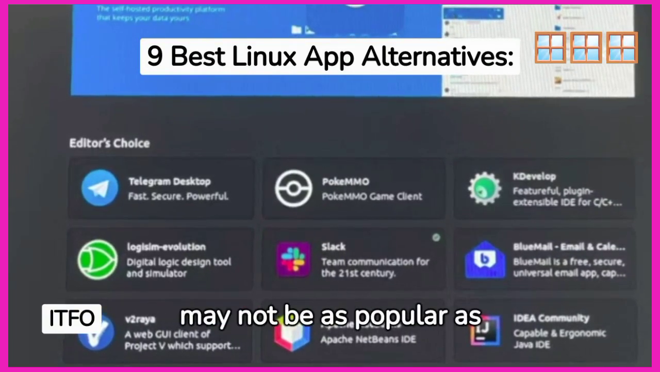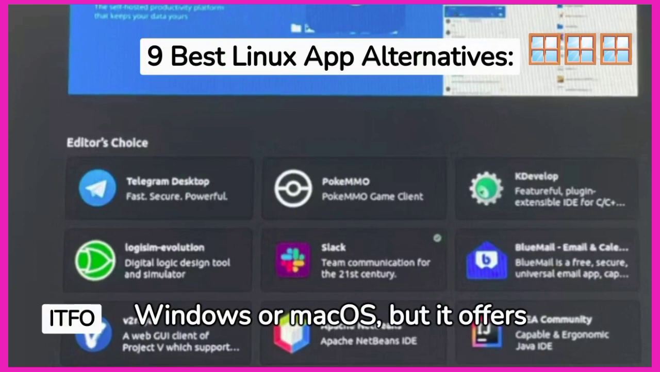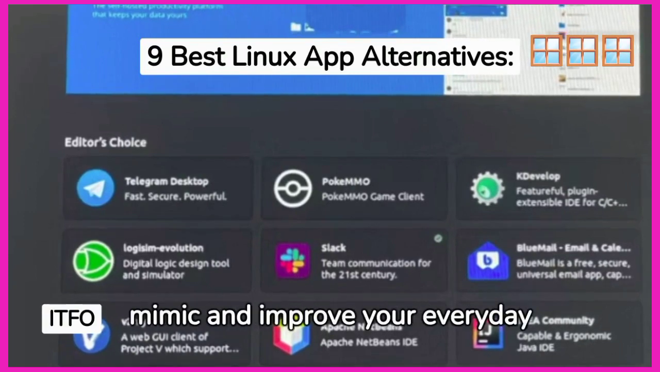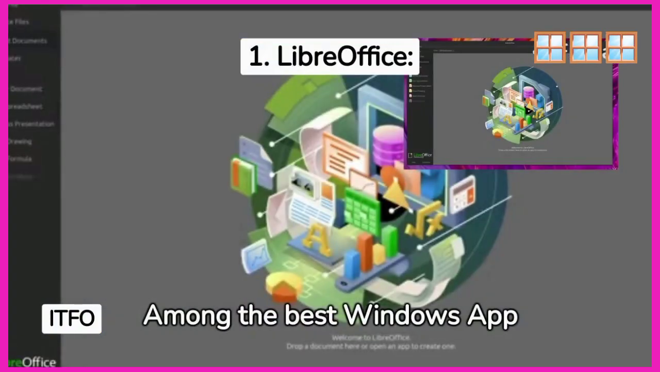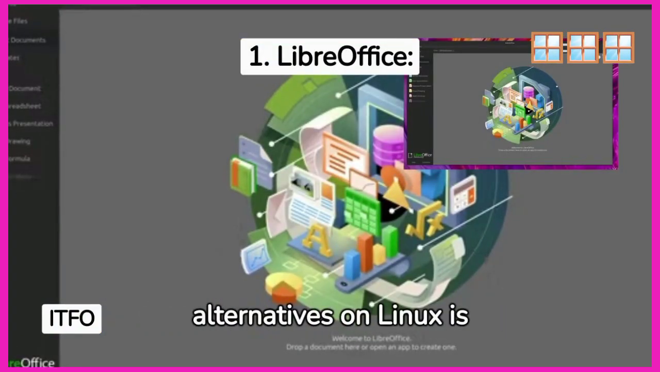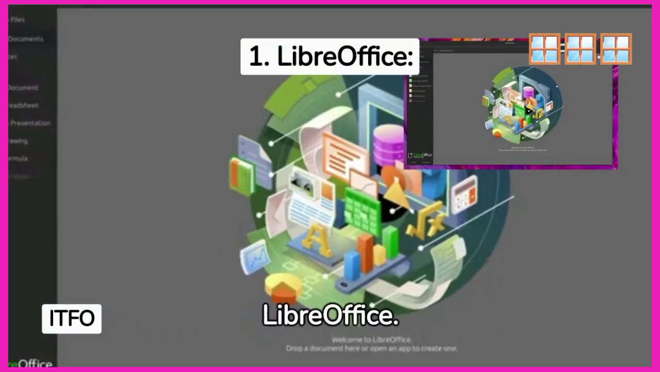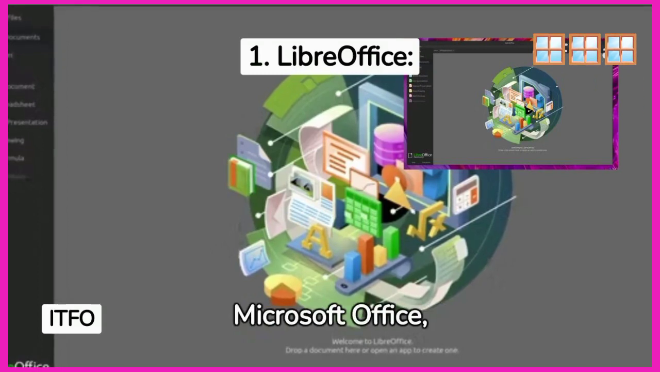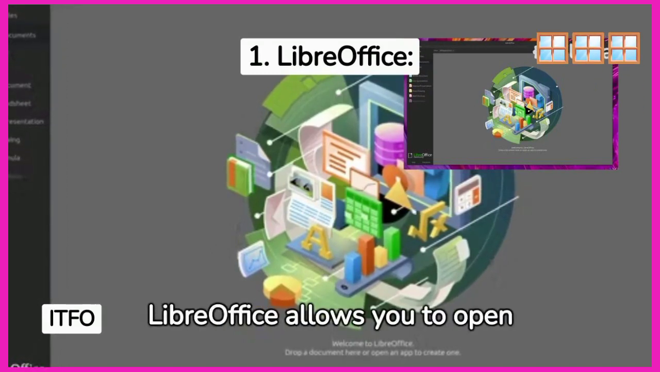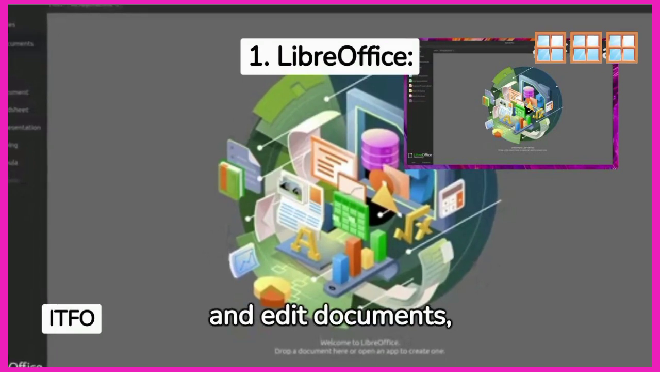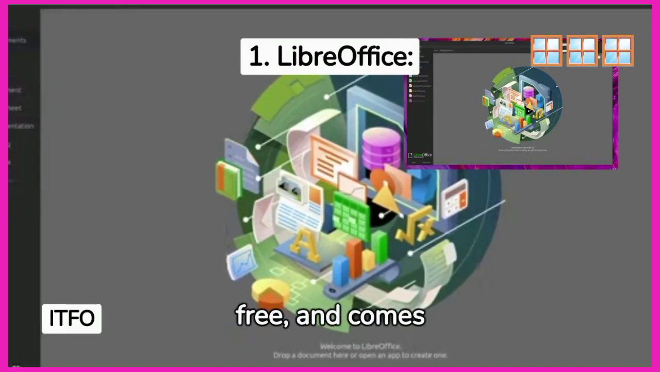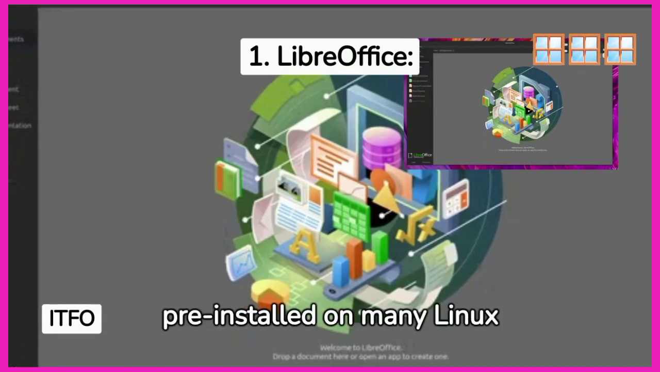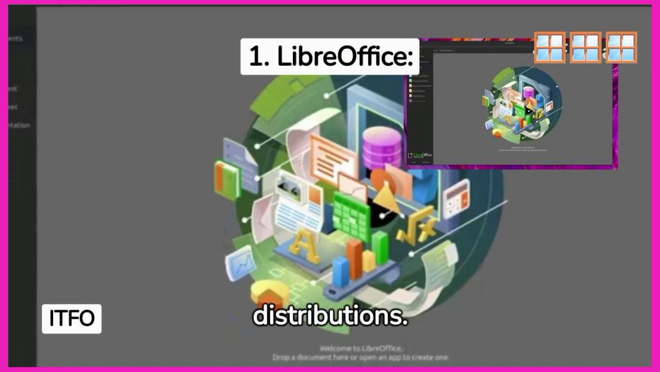Linux may not be as popular as Windows or macOS, but it offers a number of apps that both mimic and improve your everyday Windows use. Among the best Windows app alternatives on Linux is LibreOffice. A great replacement for Microsoft Office, LibreOffice allows you to open and edit documents, presentations, and more. It's open source, free, and comes pre-installed on many Linux distributions.